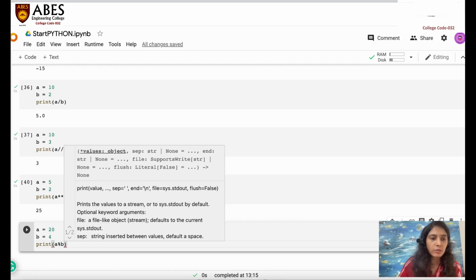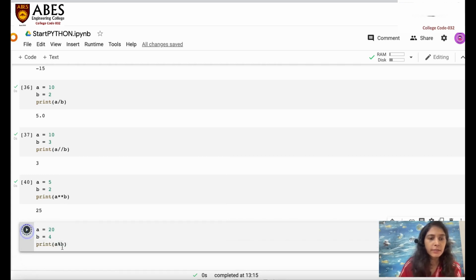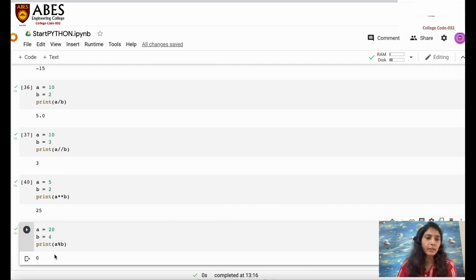So what is it giving? It is giving us 0. Why is it giving us 0? Because 4 fives are 20 and the remainder is 0. So it gives 0 because modulus gives us the remainder.